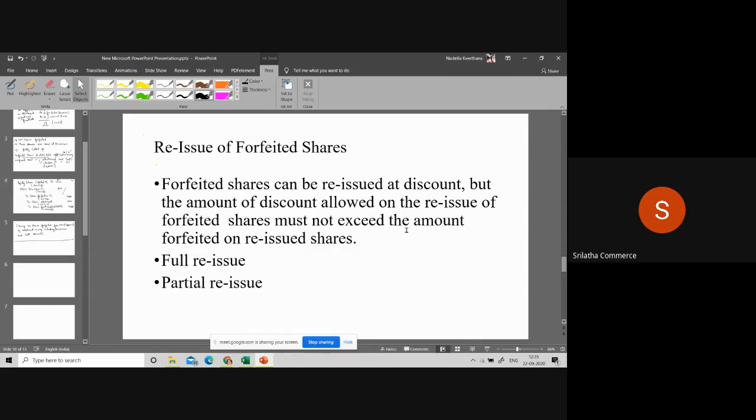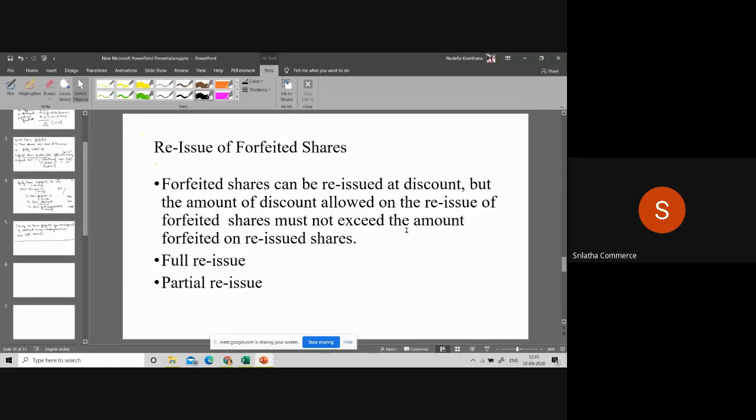If it is fully called up, rupees 10 per share. Already these shares are fully called up, rupees 10 per share. As the default shareholder has not paid the amount, these shares are forfeited. For example, out of 10 rupees, he paid 7 and had not paid rupees 3 per share.